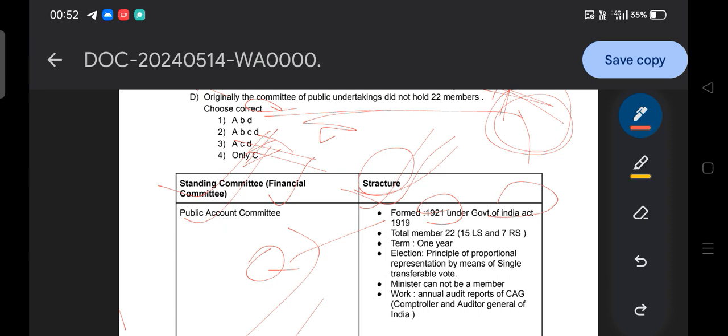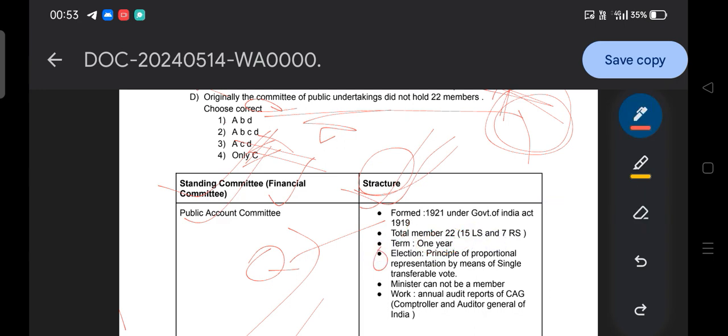What is the total membership? 22 is the total membership. Out of that, 15 are from Lok Sabha and 7 from Rajya Sabha. If someone asks you, 22 members, 15 from Lok Sabha, 7 from Rajya Sabha. Then the tenure is 1 year. The term is basically 1 year.